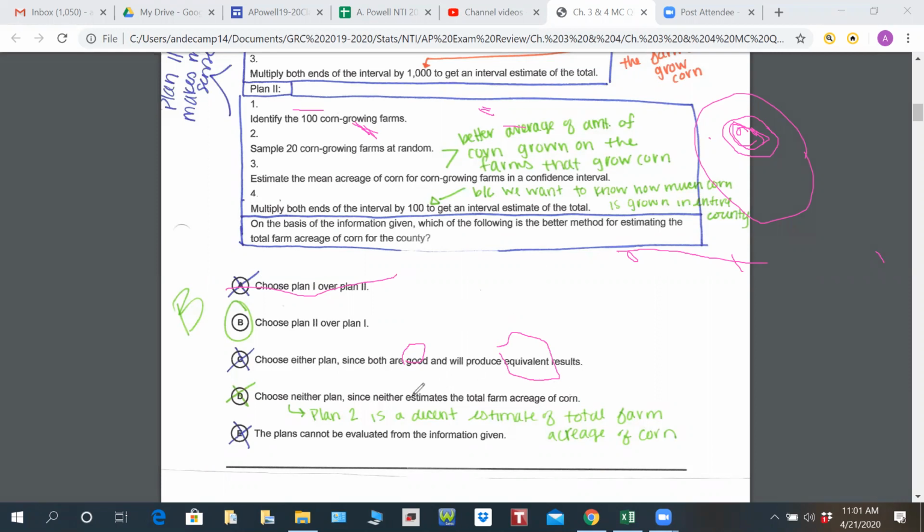Choose neither plan since neither estimates the total farm acreage of corn. They would both be estimates of the total farm acreage of corn. 2 is better, but each of them would actually work to give us an estimate. And then E says the plans cannot be evaluated from the information given. Well, we just sat here for 5 minutes and evaluated them. So E is also out. So B is going to be your correct answer for this question.